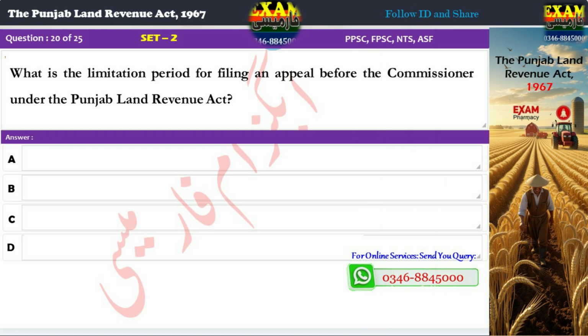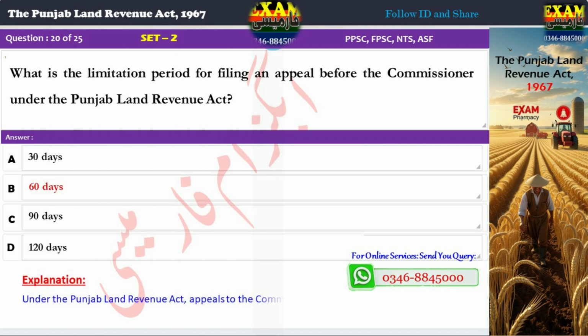Question 20. What is the limitation period for filing an appeal before the Commissioner under the Punjab Land Revenue Act? A. 30 days. B. 60 days. C. 90 days. D. 120 days. Correct answer: B. 60 days. Explanation: Under the Punjab Land Revenue Act, appeals to the Commissioner must be filed within 60 days.